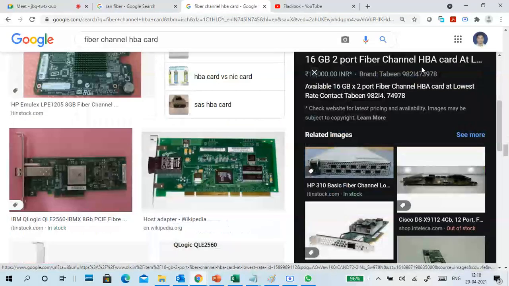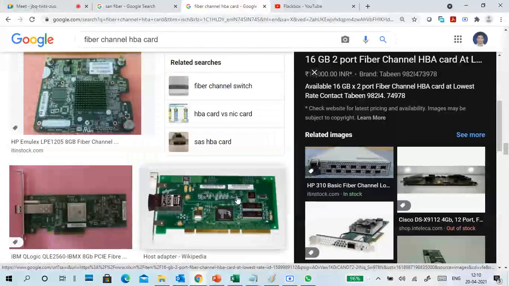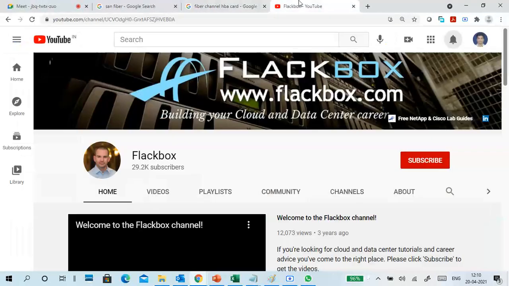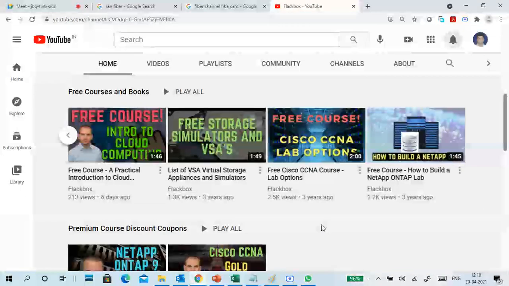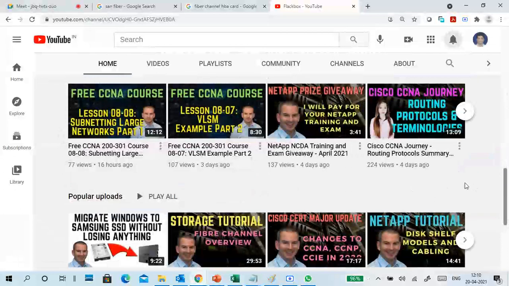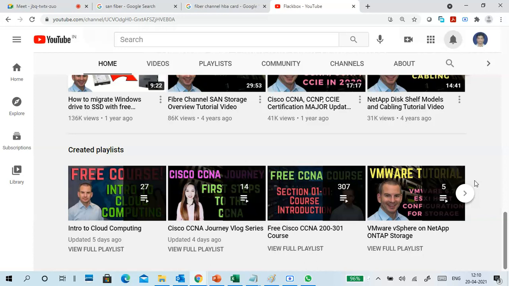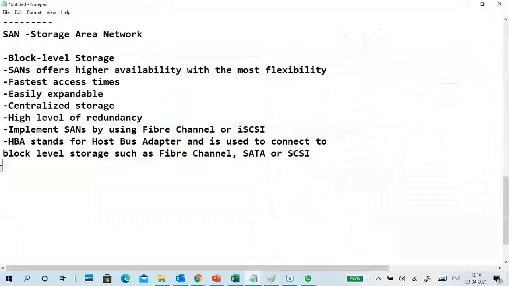So a 16 GB 2 port fiber channel HBA card. You can purchase it in India also directly, on Amazon also. You can buy it to connect a storage to a server. Go through this once if possible. It is very small, at least for introduction, and later you can go through the storage related material once, VMware vSphere and NetApp. If I go like this, I will get mad and again start learning. That is the problem. Okay, so this is SAN storage.